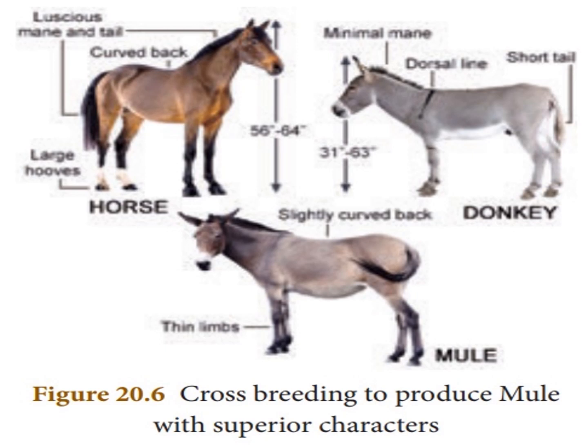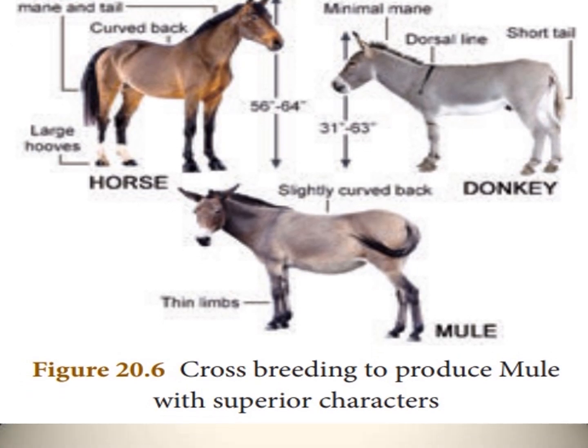Mule is superior to the horse because of those two animals breeding, outbreeding. Yes, crossbreeding to produce a mule with superior characters: donkey, horse, and mule together join to make a mule.